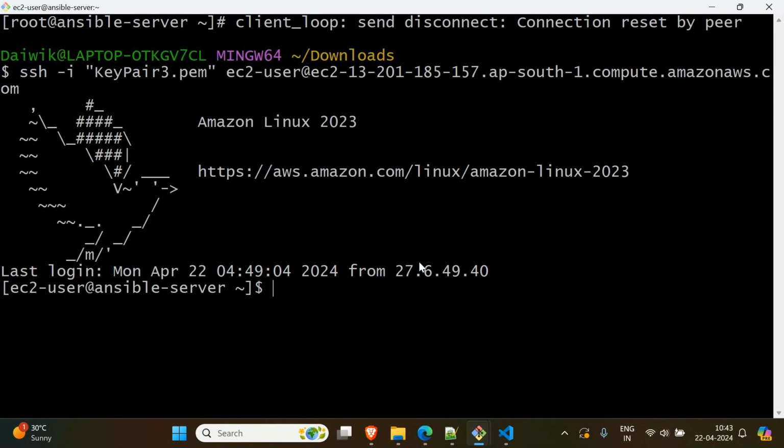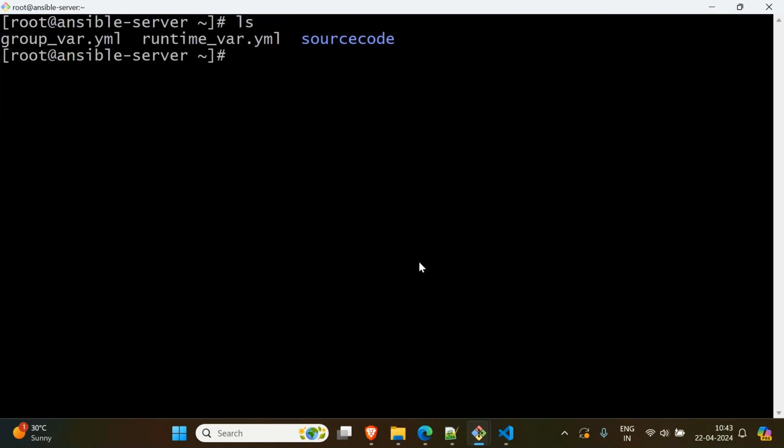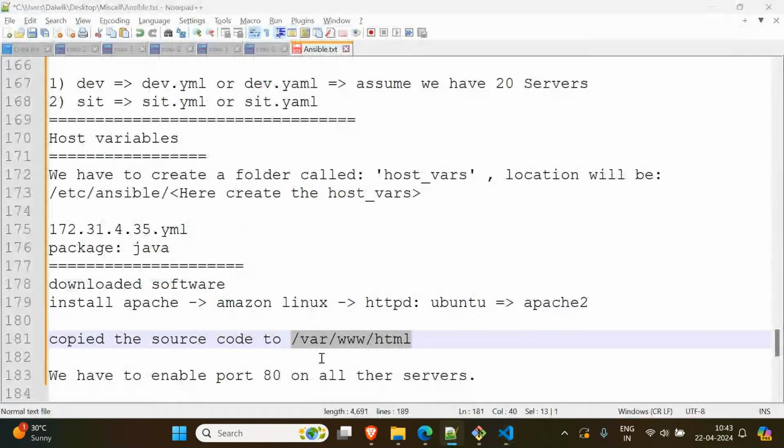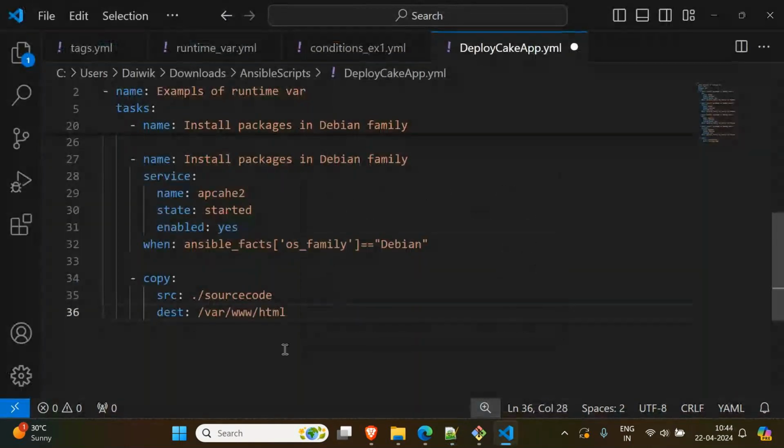Here sudo -i, create a screen, ls. Now source code is there. Where is our source code? This is my path, right? Then in my code I should give the relative path, dot slash source. That's it. Destination, we know. What is the destination? We already discussed. This is the destination. Copy this and paste here. That's it, no? Simple. Whatever files are there, copy them.